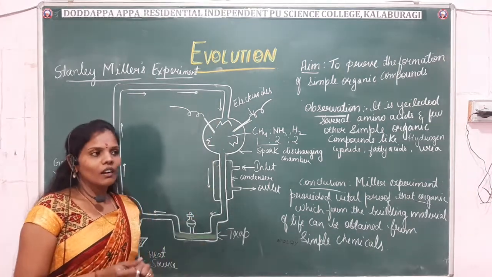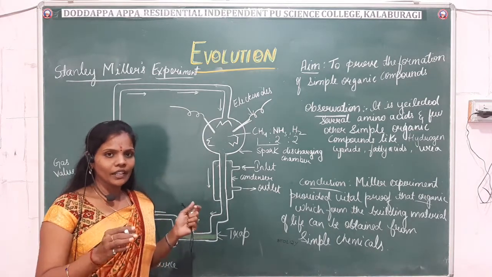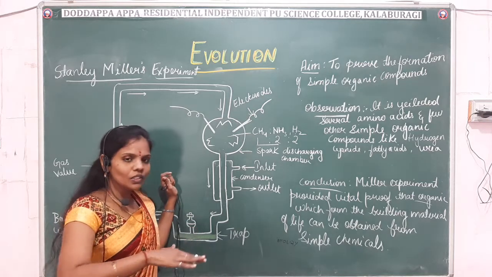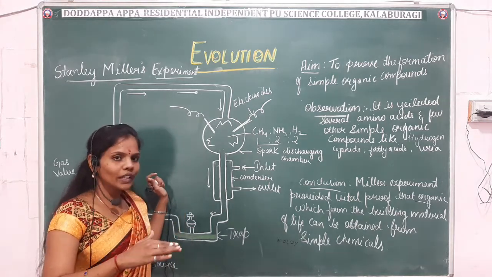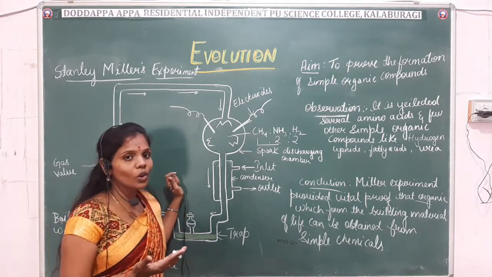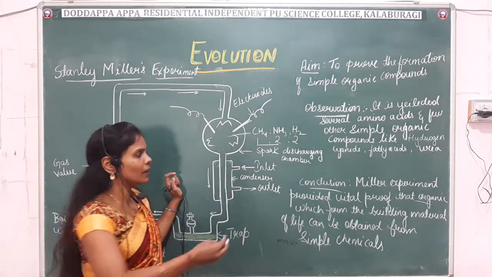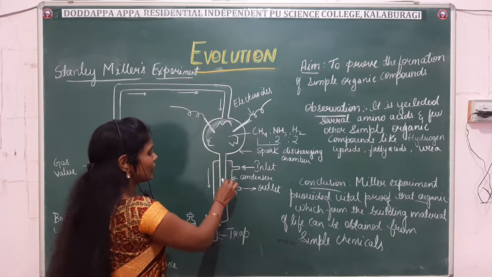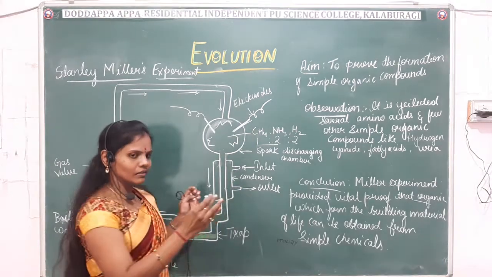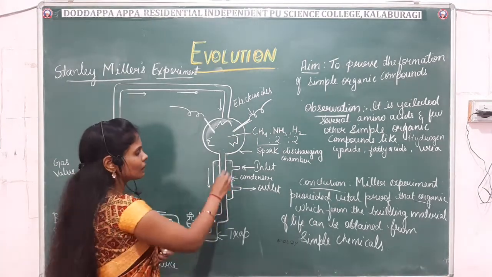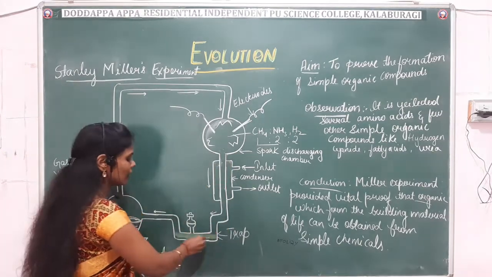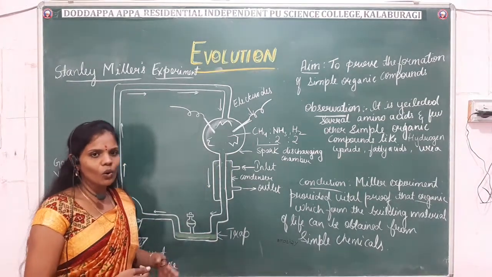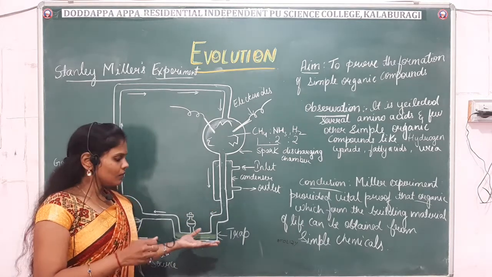As you already know, after the heavy rain, the earth was completely filled with water. Means after cooling, the earth got water holding capacity. In the same way, when these chemicals were hot, they were collected in the condenser. That is, they were brought to normal. Then from the condenser, they were collected in the trap, just like how the water filled the furrows.